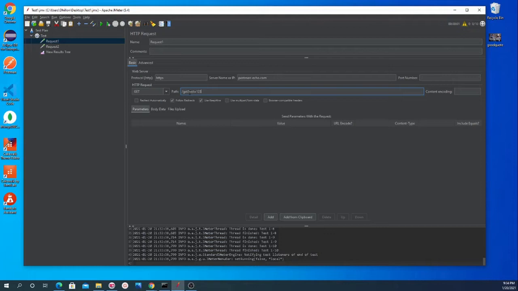Over here you will be wondering, there is a question mark and then there is a key and value after that. Usually the left side is called key, and whatever is after the equals sign, on the right side, is value. These are called parameters.